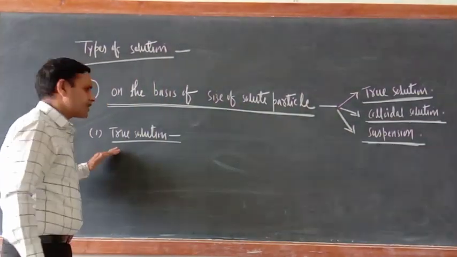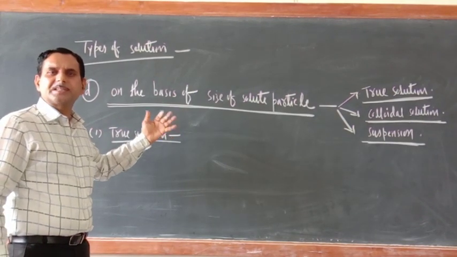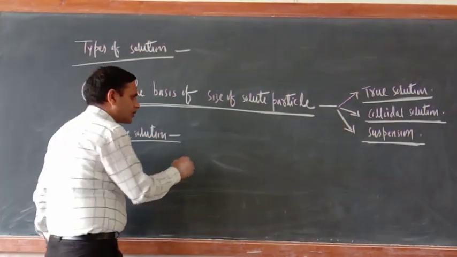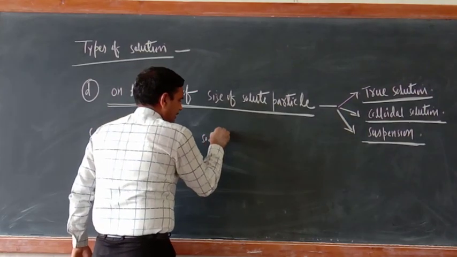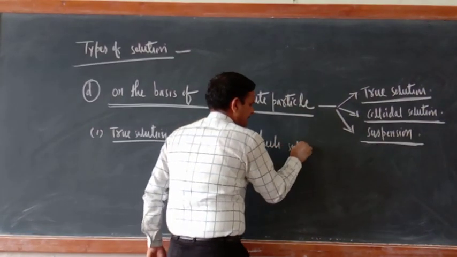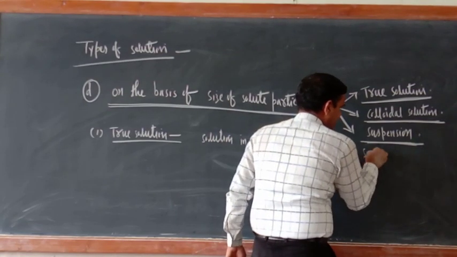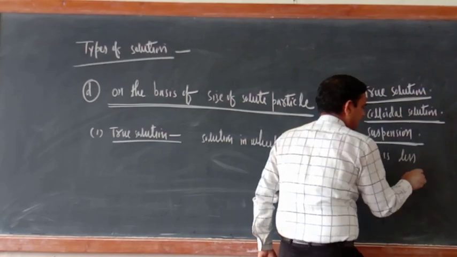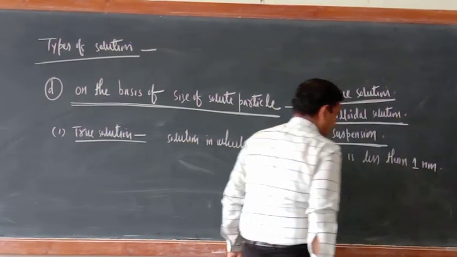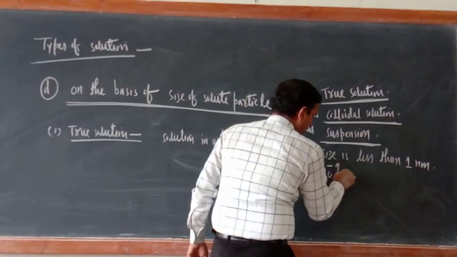So just see, the first one is true solution. What is the true solution? As you know, this classification is based on size of solute particle. The true solution is the solution in which solute particle size is less than 1 nanometer. So 1 nanometer equals 10 raised to the power minus 9 meter.